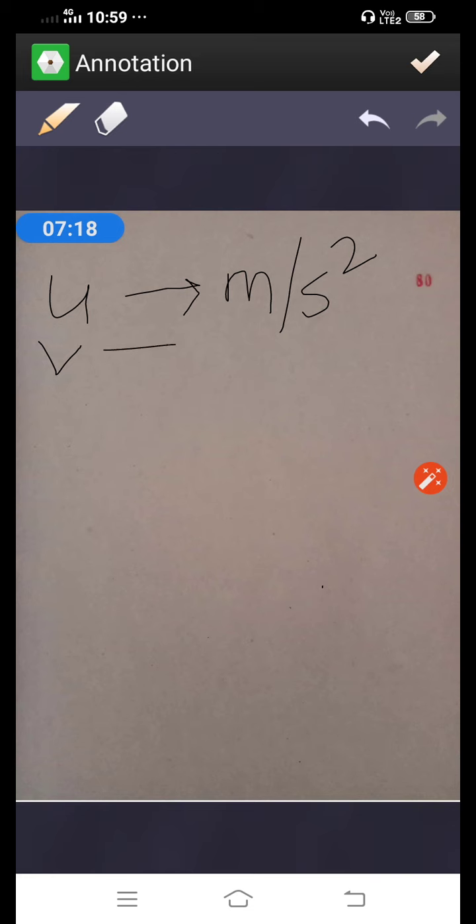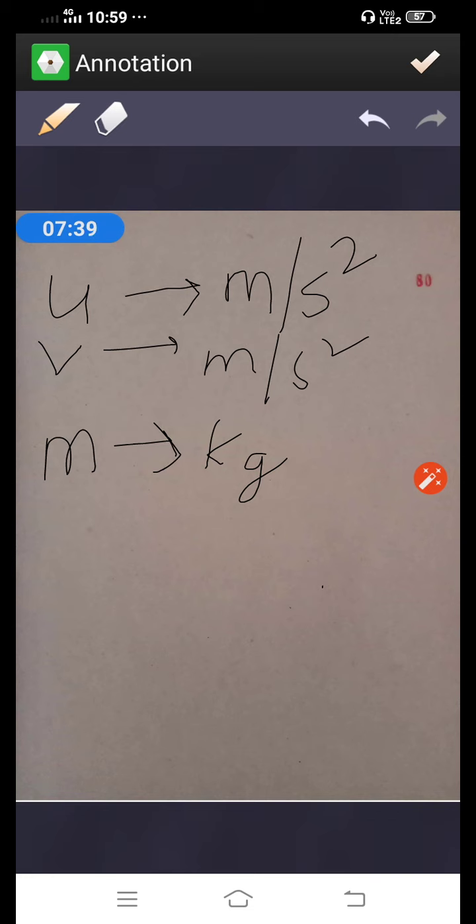V is also a final velocity, unit is meter per second square. Then next is m. What is the unit of m? It is the mass of that rigid body placed over the ground surface, and mass is always measured in kilogram. Then next is acceleration. Here remember, in Newton's second law of motion, the acceleration is constant and its unit is meter per second square.